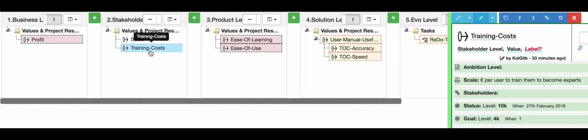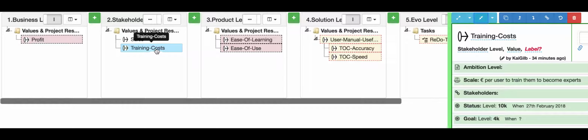But in this case, we want to just go from 10,000 to 4,000. Obviously, if we do that, that will improve the profit, right? There might be other things that make us not improve the profit, but this part will contribute in the direction of improving the profit if we reduce the cost per user from 10,000 to 4,000. If you have many users, that's a saving that's going to add up.